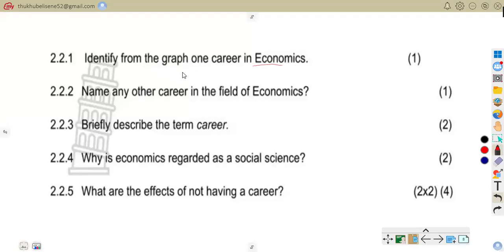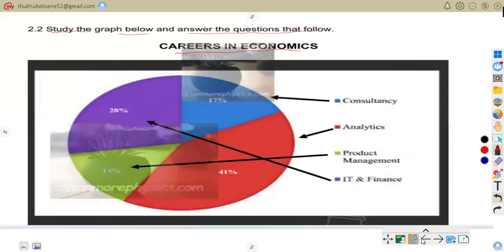We are to identify from the graph one career in economics. If we come back to our graph, we can see that we have analytics, project management, IT, finances. All those are careers in economics.